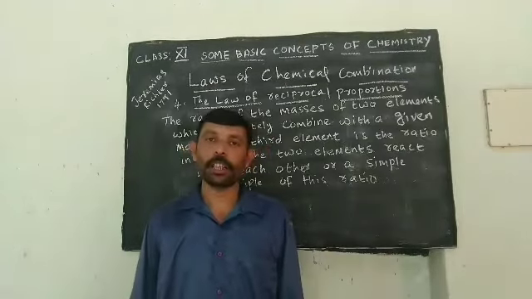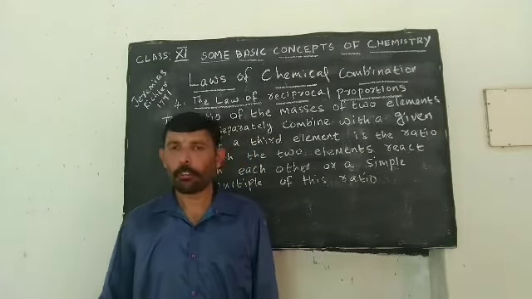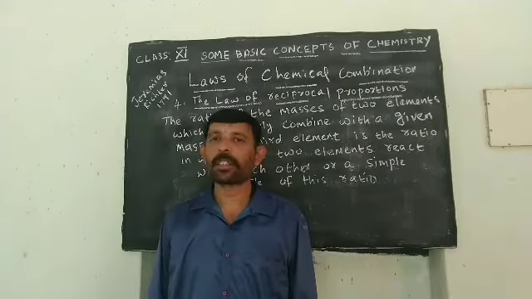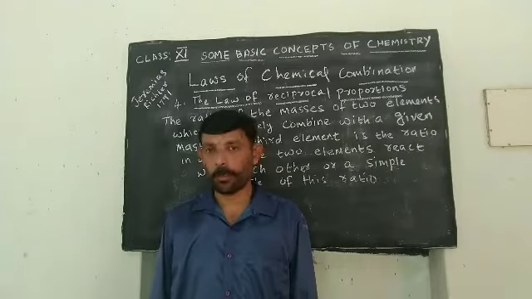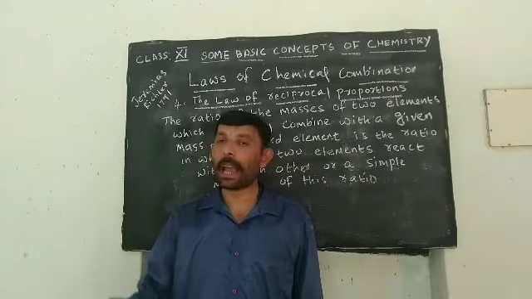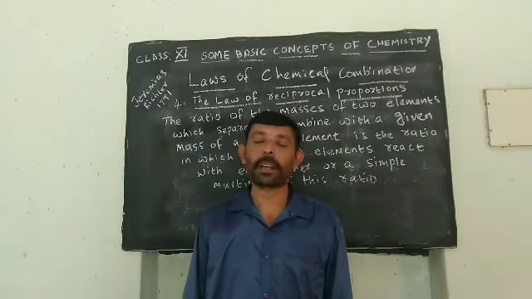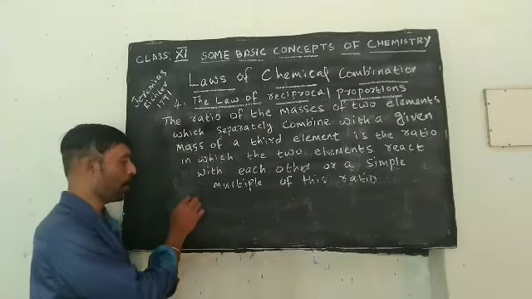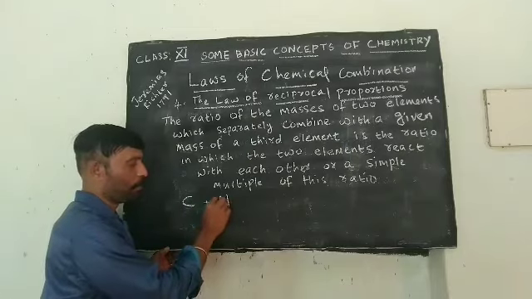The fourth law is the law of reciprocal proportions. The law of reciprocal proportion was put forward by Jeremias Richter in 1791. Before entering into the definition, we will discuss an example which illustrates the law of reciprocal proportion. Alright, we are considering two elements. They are carbon and hydrogen.